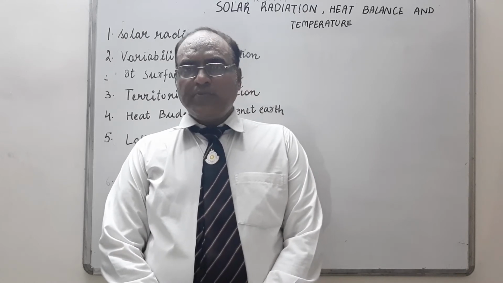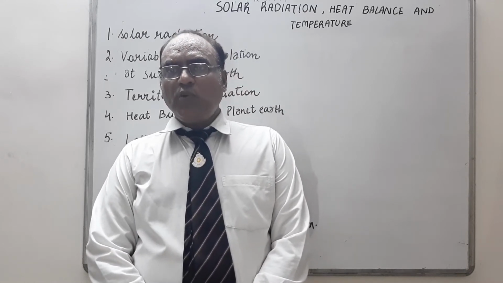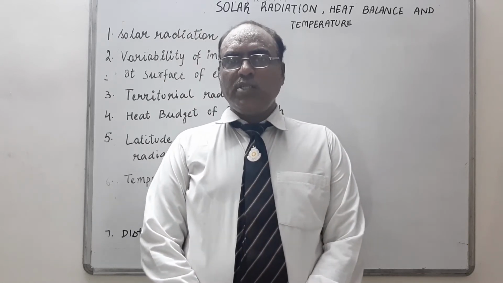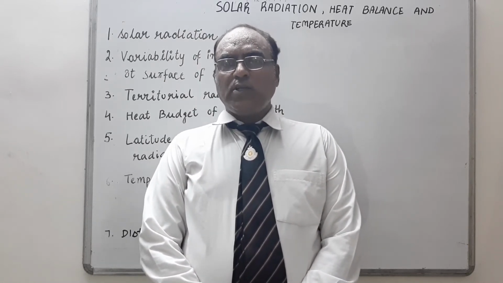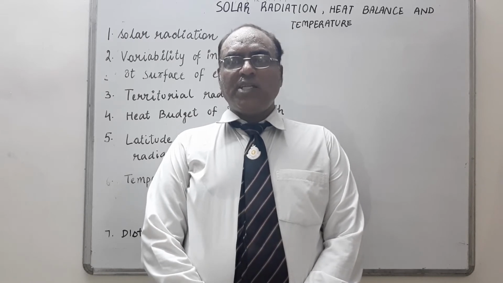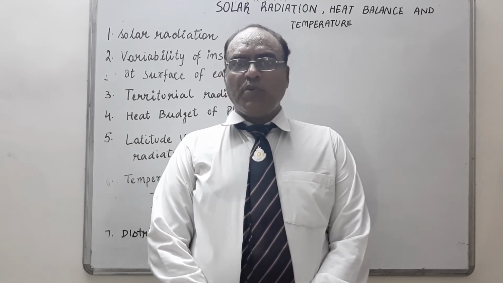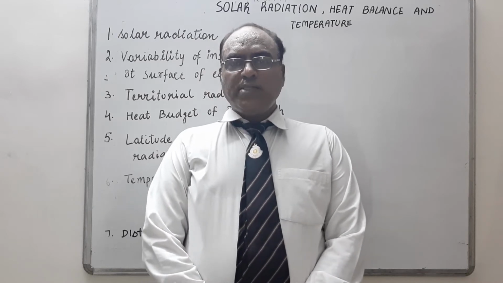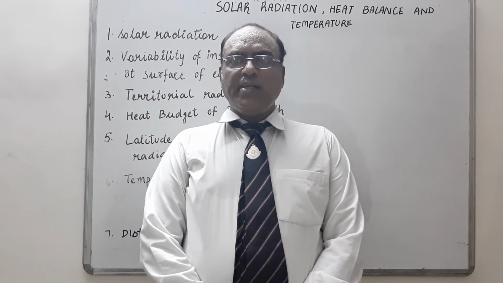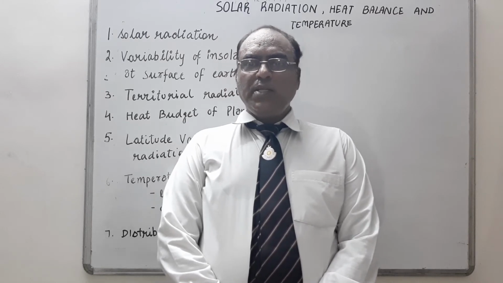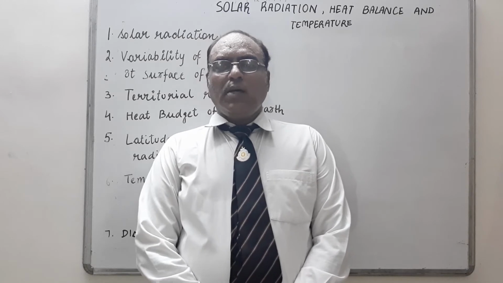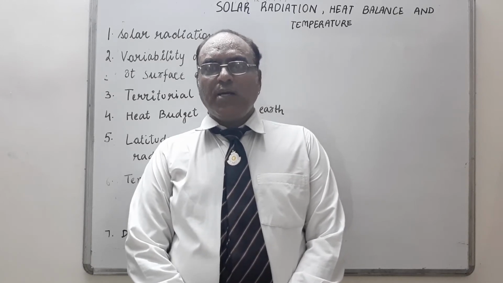Then the incoming radiation does not fully reach the earth's surface. Why is it that not all the radiation released from the sun reaches the earth? The main factor is that the atmosphere is largely transparent to short wave solar radiation. The incoming solar radiation passes through the atmosphere before striking the earth's surface. Within the troposphere, water vapor, ozone and other gases absorb much of the energy received by earth.